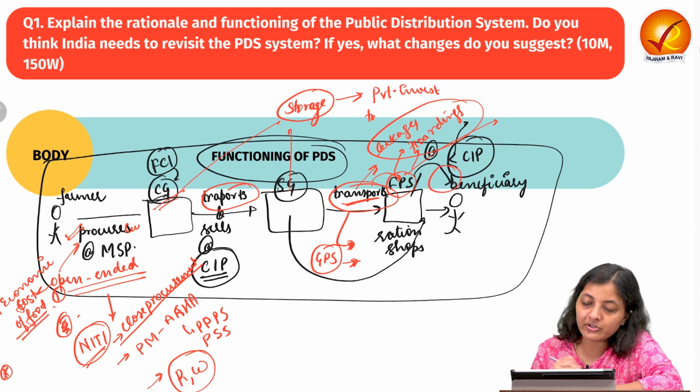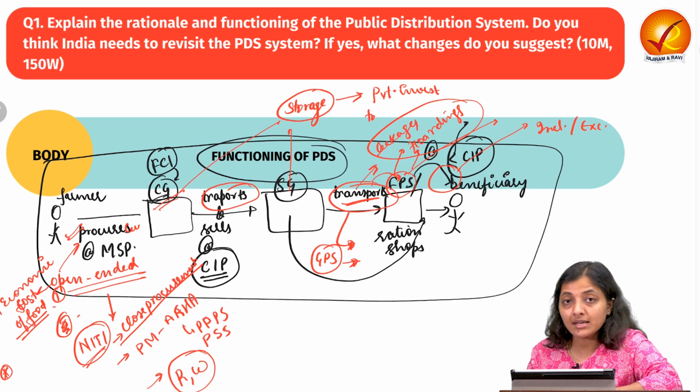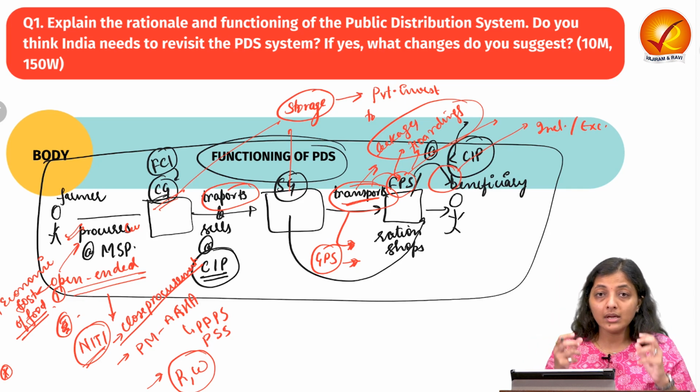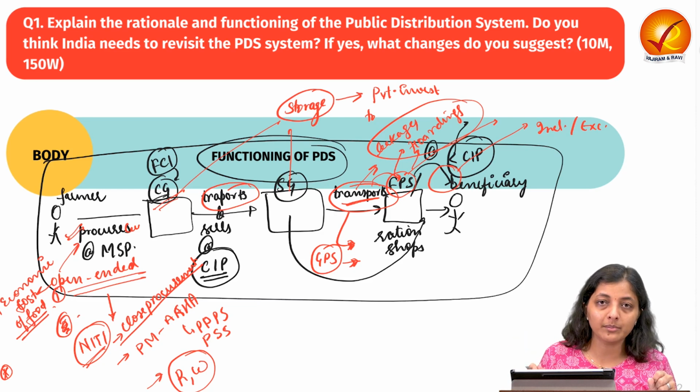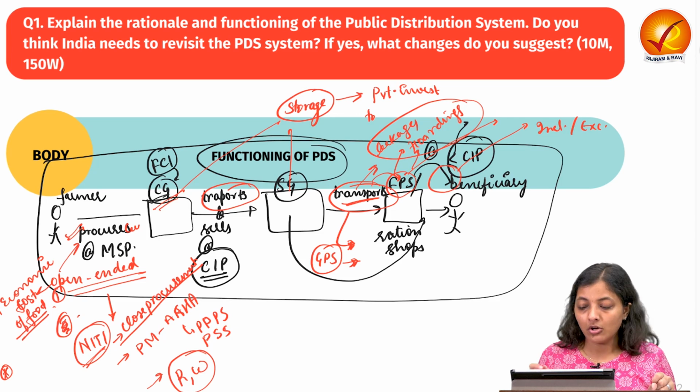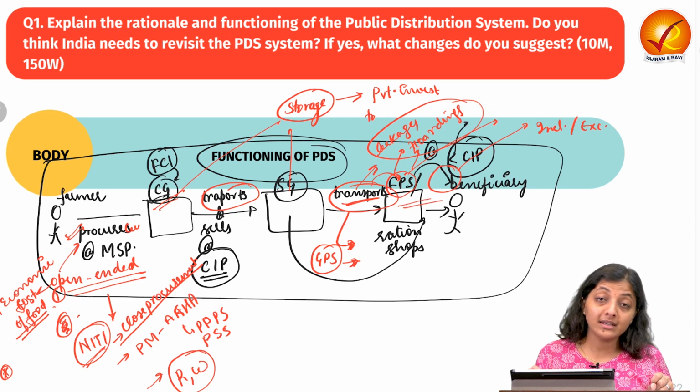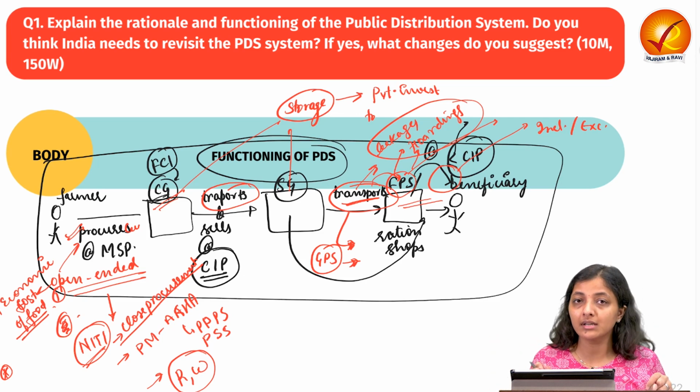Next comes the beneficiary level. What is the issue? There are some inclusion and exclusion errors. Sometimes eligible people who really want these food grains to come out of their poverty trap and to reduce hunger are not in the list of this system. And sometimes ineligible people who are rich are incorporated into this list.